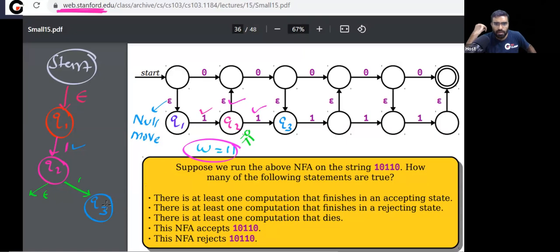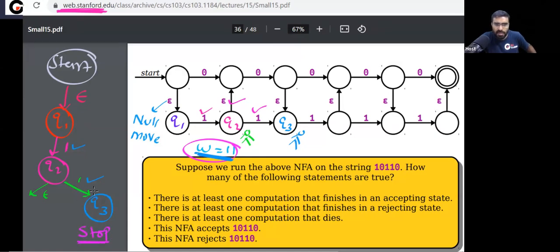Can you go anywhere from Q3? Remember, from Q3, can you go anywhere else? No, you cannot go, because you don't have any symbol now. You have consumed 1 1, your string. So yes, I can say here you will terminate. Here you will stop.